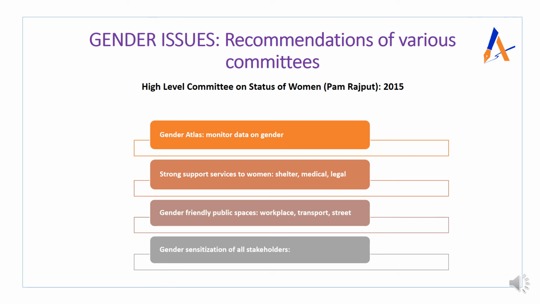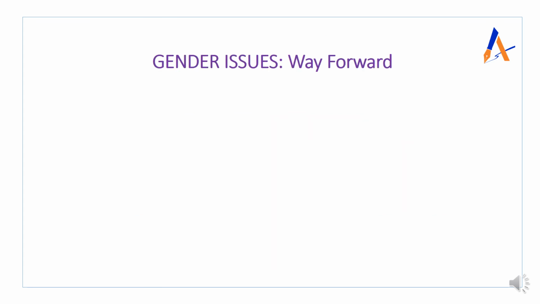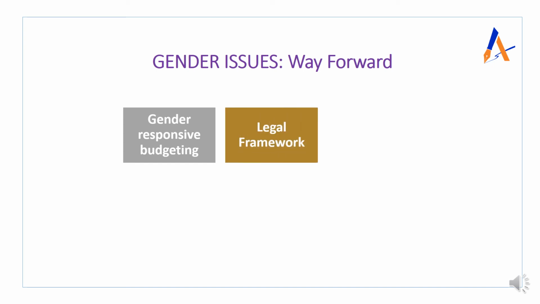Okay, now let's have a look at the way forward. So next, in the way forward, you should write points. What should be the way forward? The first point, you write about gender responsive budgeting. It should be there right from the budget formation process itself. We should have efficient allocation and efficient utilization of resources with respect to gender needs. Second point, with respect to legal framework, like we discussed, the women reservation bill has lapsed, so the legal framework should be strong in order to deal with representation of women in different spheres.